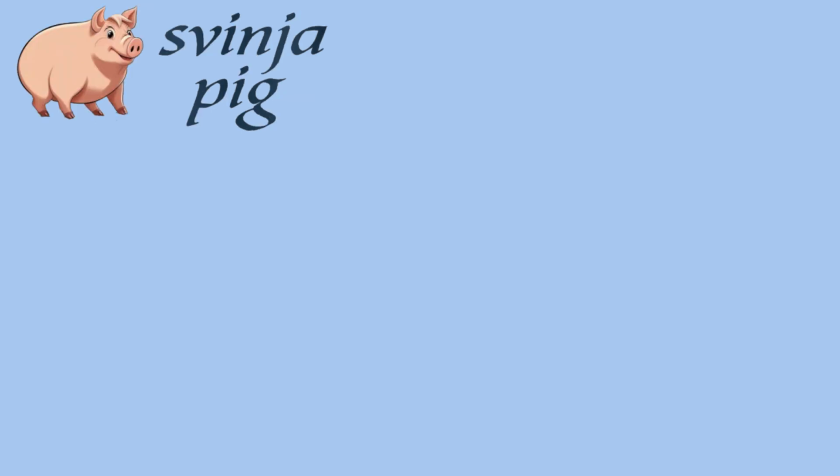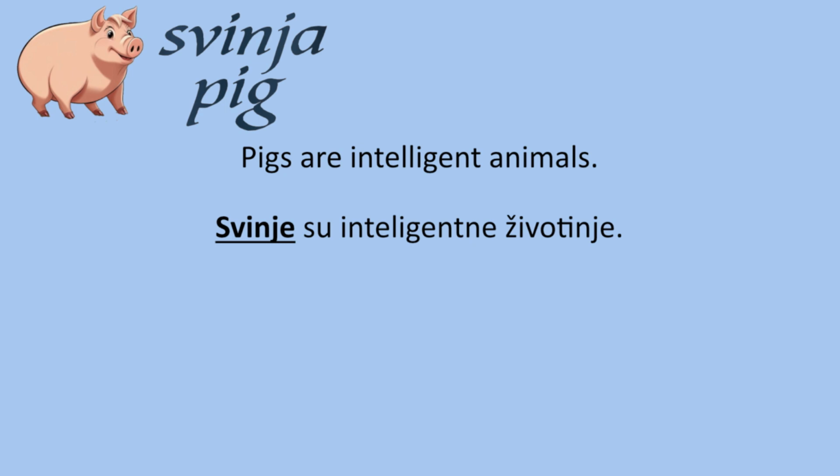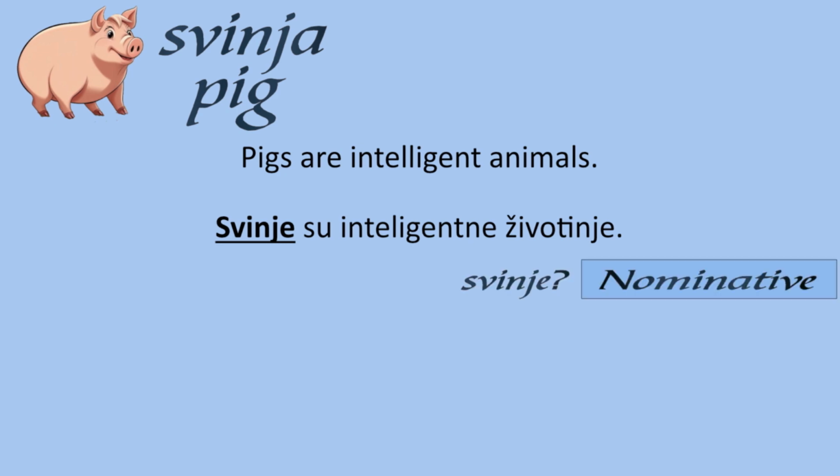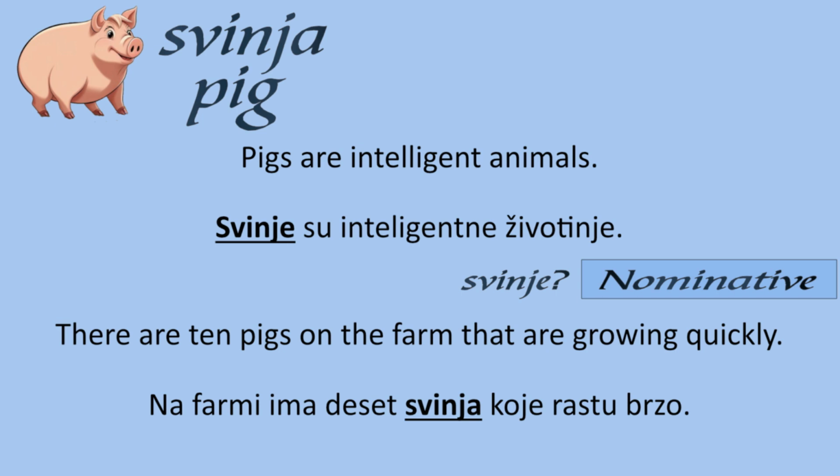Pig is svinja. Pigs are intelligent animals. Svinje su inteligentne životinje. Svinje is plural in the nominative case. And our last sentence, there are 10 pigs on the farm that are growing quickly. Na farmi ima 10 svinja koje rastu brzo. The plural svinje becomes svinja in the genitive case.